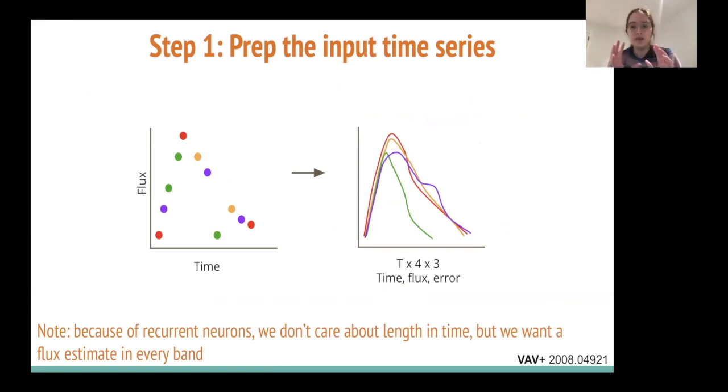Okay, so there are basically 3 steps to our algorithm. The first is that we will do pre-processing. The second is that we will train our autoencoder. And the third is that we will look for the weirdos or the needles. So in the first step, like I mentioned, we have these irregularly sampled multi-band time series.